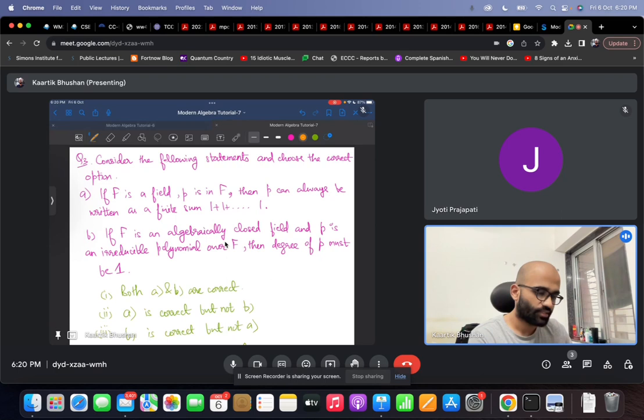Okay. So for question 3, consider the following statements and choose the correct option. Option A says that if F is a field and if an element p is in F, then p can always be written as a finite sum of 1 plus 1 plus 1 and so on, some number of times. So p can always be written as a finite sum. That's option A. Option B says that if F is an algebraically closed field and p is an irreducible polynomial over F, then the degree of p must be 1.